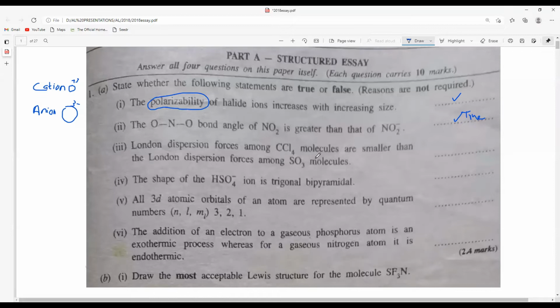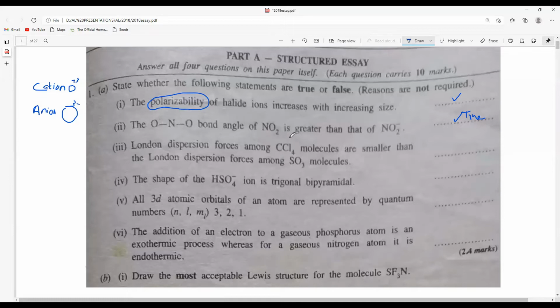So think about the arrangement of SO3. The SO3 molecule is trigonal planar, a planar structure, so there is not much freedom for the electron cloud to be polarized in a certain direction. But CCl4 has a tetrahedral structure, with many degrees of freedom in different directions.